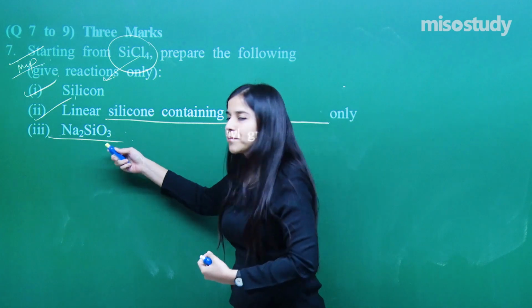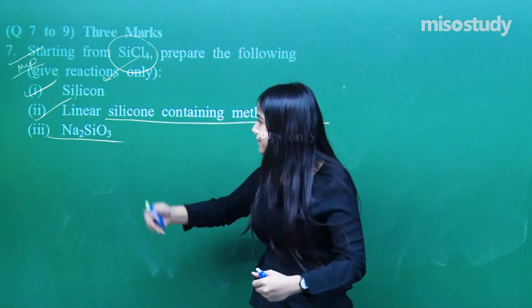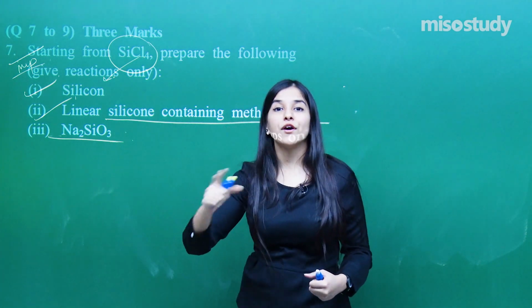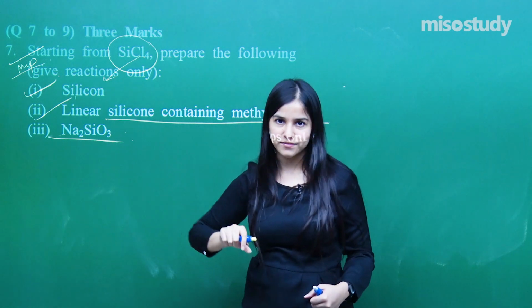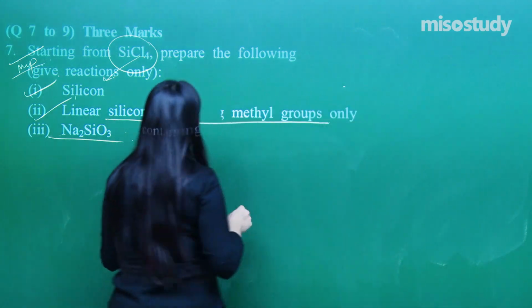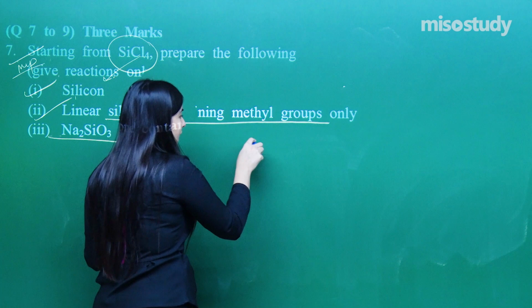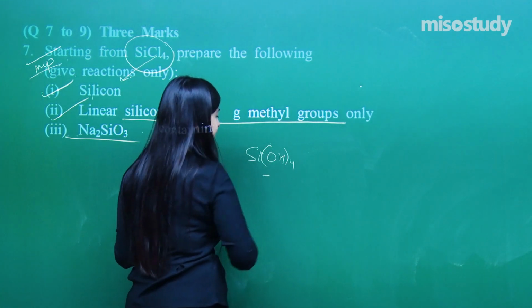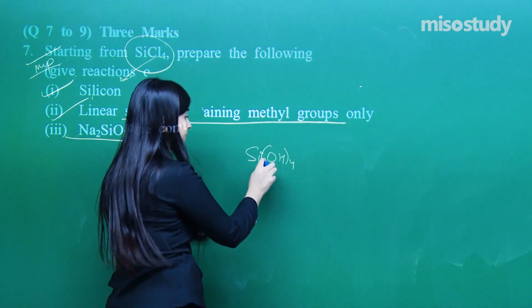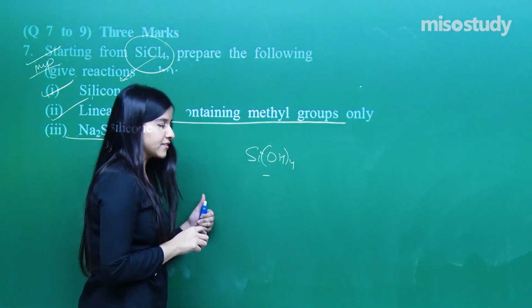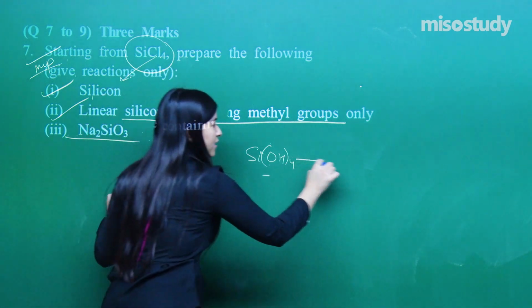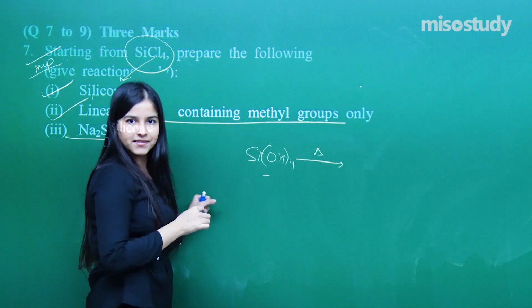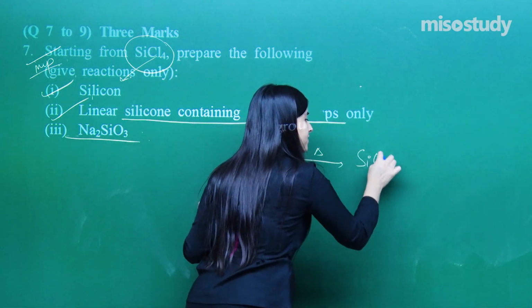If I try to prepare the silicon dioxide, then I will be one step away from this particular formation, right? So what we have to do over here is, I need to prepare Si(OH)4, silicic acid, right? Silicic acid. Then by heating the silicic acid, I can prepare silicon dioxide,